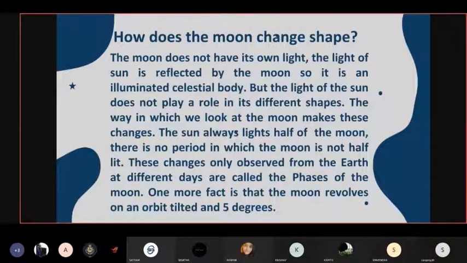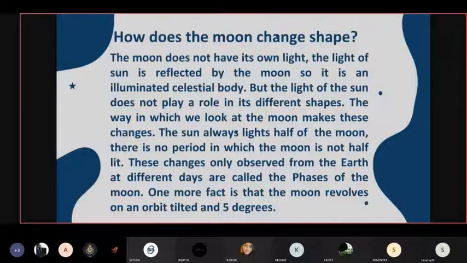Next, I'm going to tell about how the moon changes. The moon does not have its own light. It only shines and looks bright because of the light of the sun. So it is an illuminated celestial body, but the light of the sun does not play a role in its different shapes. The way in which we look at the moon makes these changes.